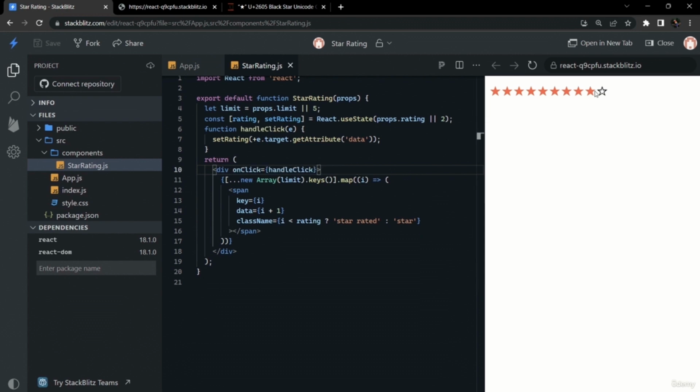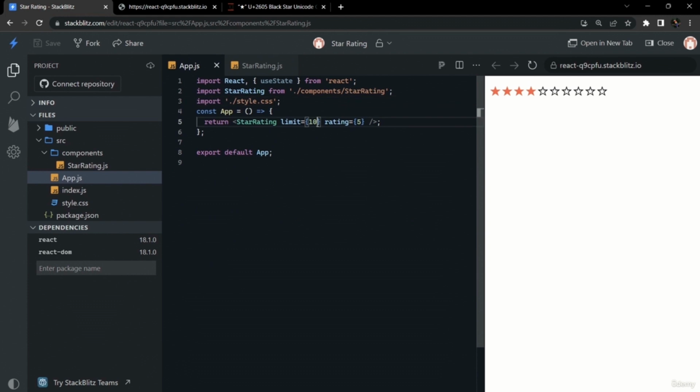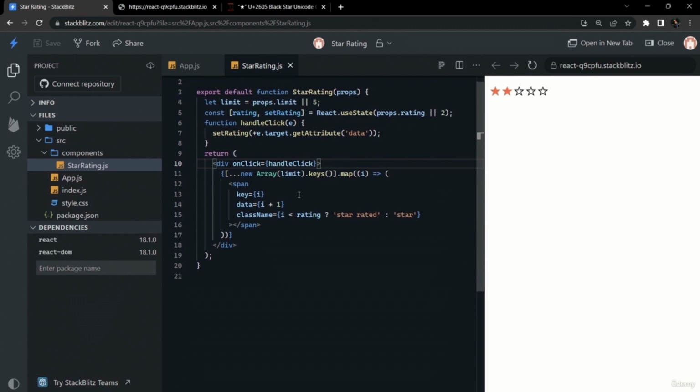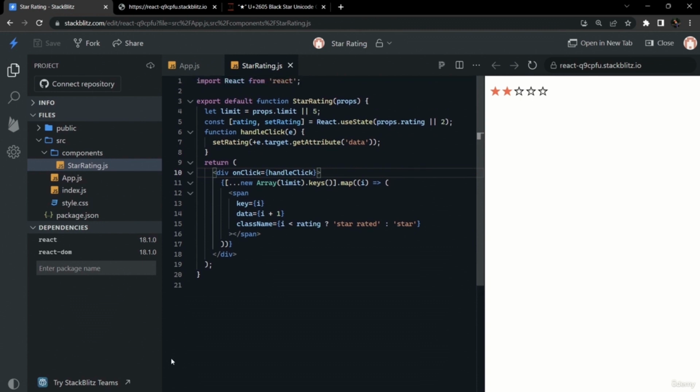To improve the performance further, we can use event delegation and give the onClick handler once on the top level. So in this way, we can optimize our app further. So now we have given the limit of 5 and rating of 2. So then it is also working fine now.